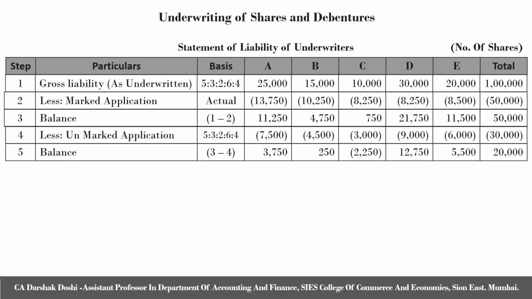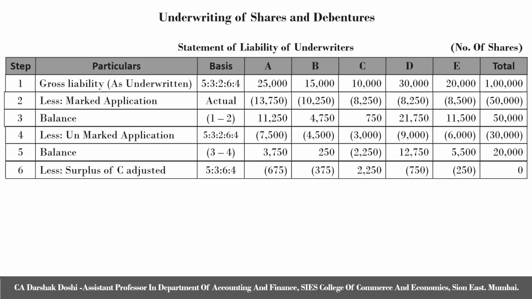As we have a negative balance, which indicates a surplus with underwriter C of 2,250 shares, which is to be distributed amongst the underwriters in the ratio of gross liability. Hence, we get a new ratio if we remove the gross liability of C, coming to 5 is to 3 is to 6 is to 4.